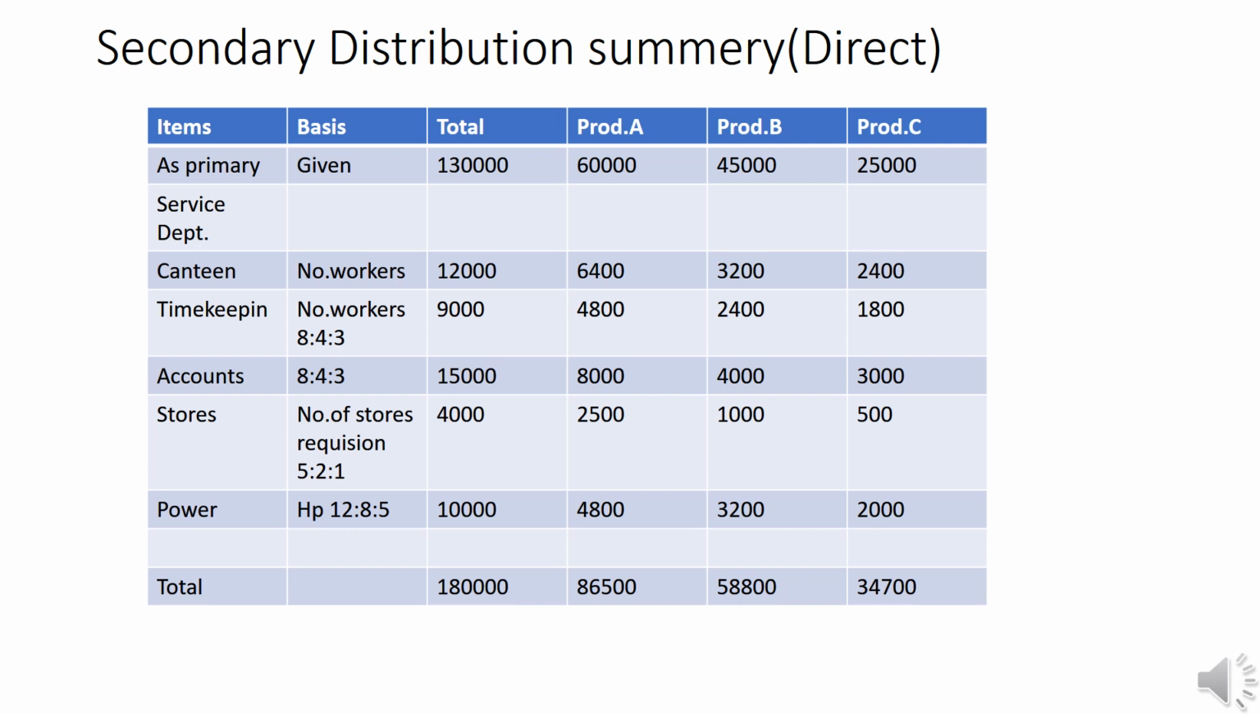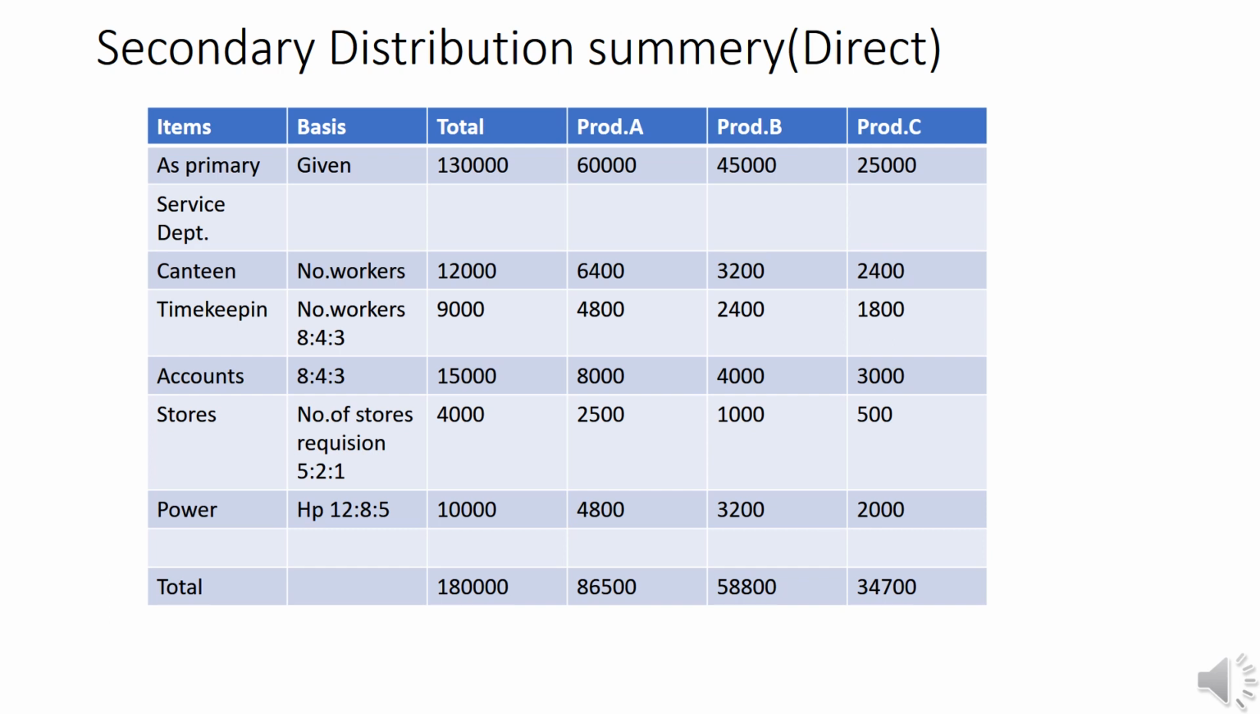As per the given information of primary distribution, we have to allot that particular amount as given in primary. The total is 1,30,000, A 60,000, B 45,000, C 25,000. This is the primary distribution summary information. And we have to reapportion the indirect cost which is related to service departments. First of all, let us consider canteen. This canteen is related to laborers or workers. That is why the basis of apportionment is number of workers.